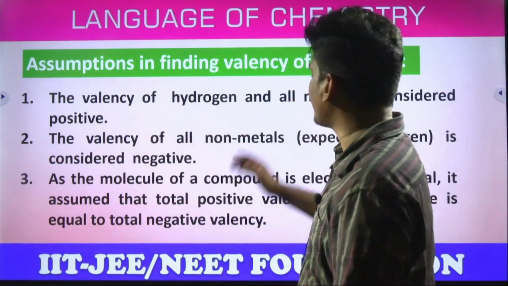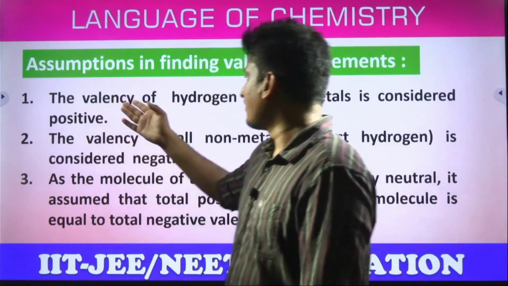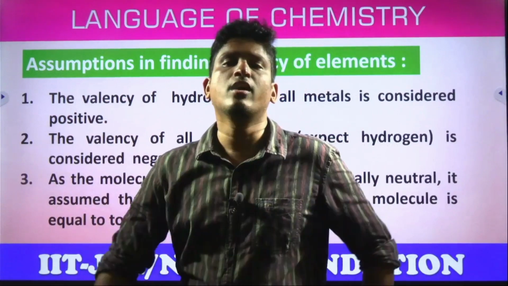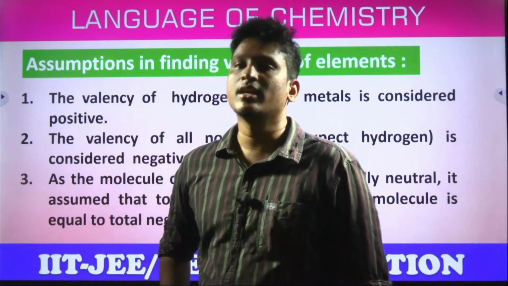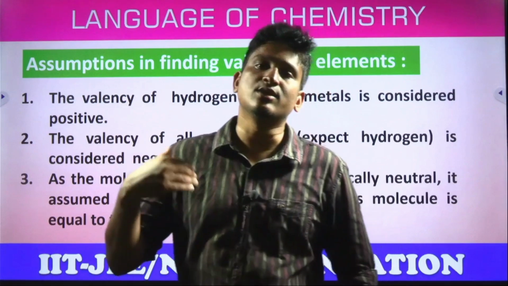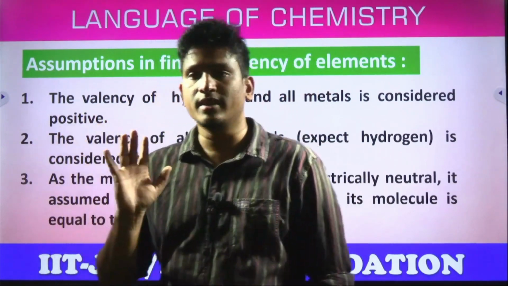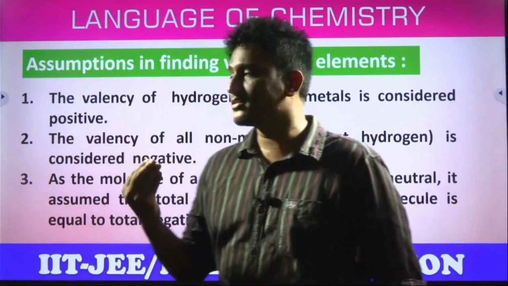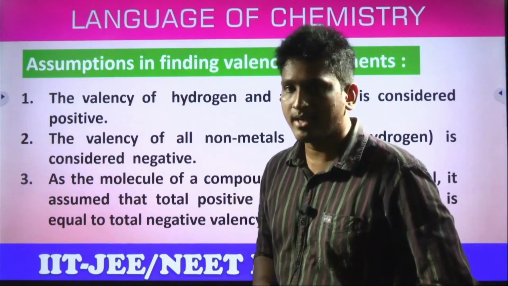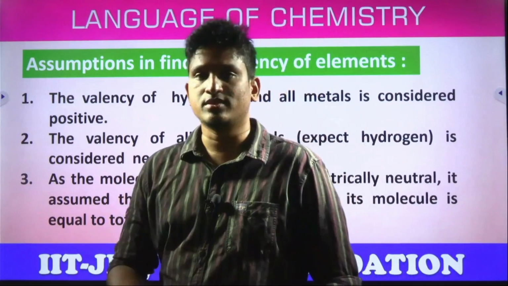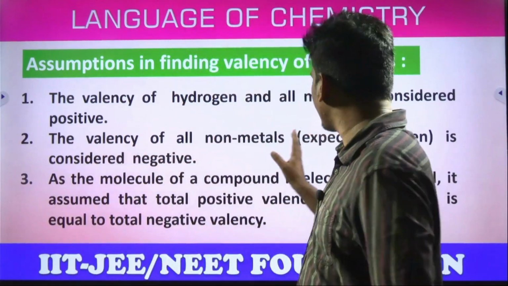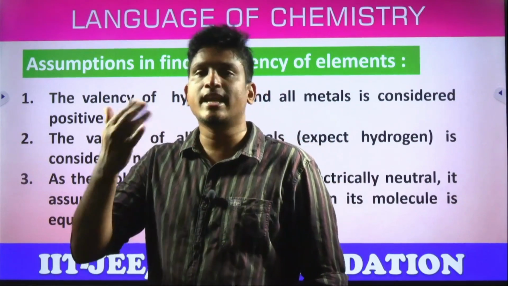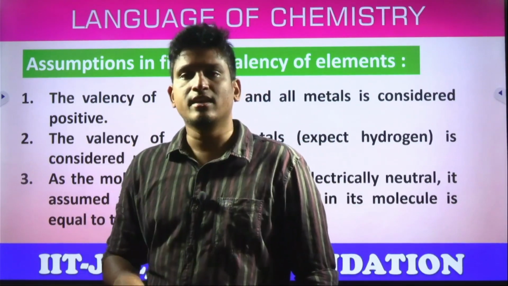So, assumptions in finding the valency, listen. The valency of hydrogen and all the metals is considered to be positive. Always, students, remember one thing: metals always show a tendency to lose electrons. So if they lose electrons, they get positive valencies. Even hydrogen also, a non-metal, gives a positive valency. The valency of all the non-metals except hydrogen is considered to be negative. So non-metals in general gain electrons and get negative valencies.